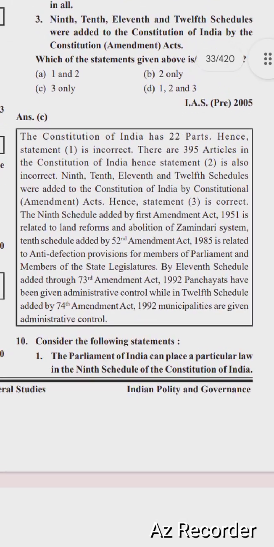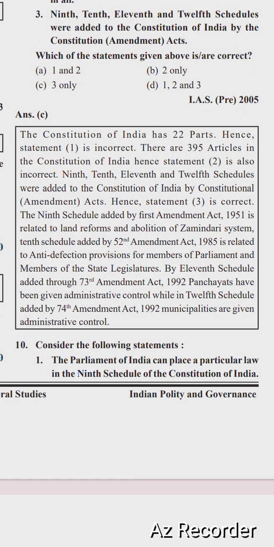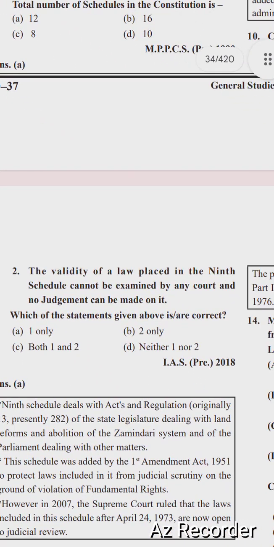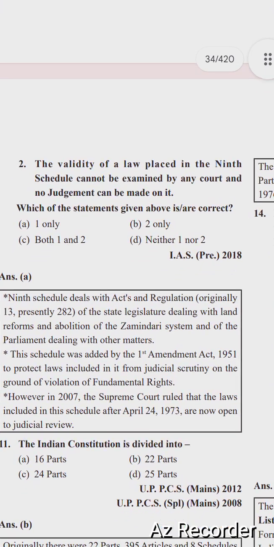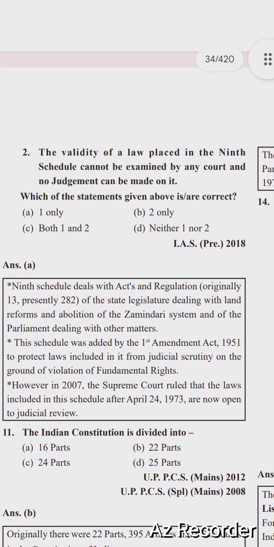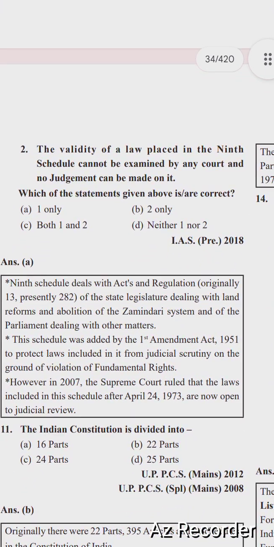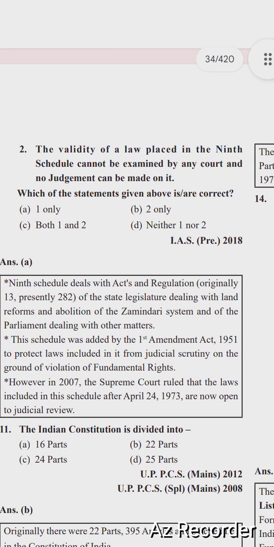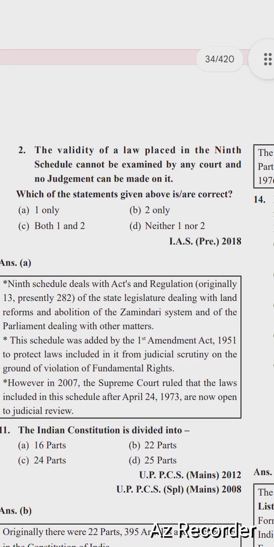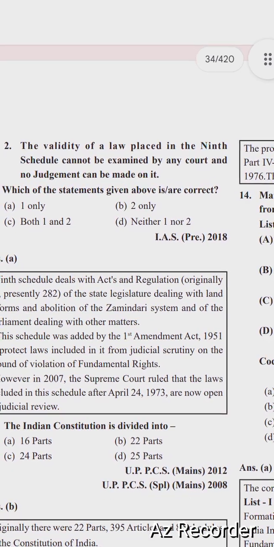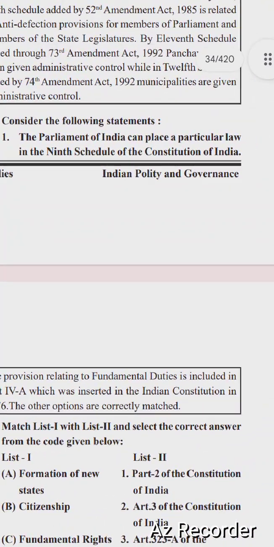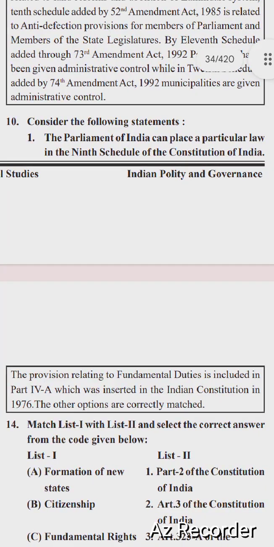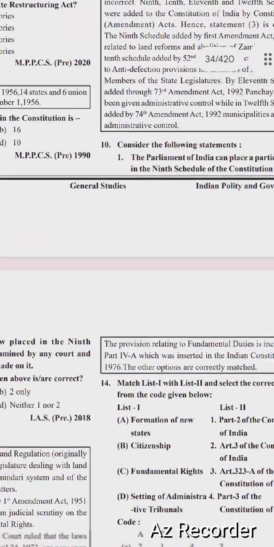So next question is, consider the following statements. 1. The Parliament of India can place a particular law in the 9th schedule of the Constitution of India. 2. The validity of a law placed in the 9th schedule cannot be examined by any court and no judgments can be made on it. Which of the statements given above is correct? Only 1, only 2, both 1 and 2, neither 1 nor 2. Right option is option number A, only 1. The Parliament of India can place a particular law in the 9th schedule of the Constitution of India.